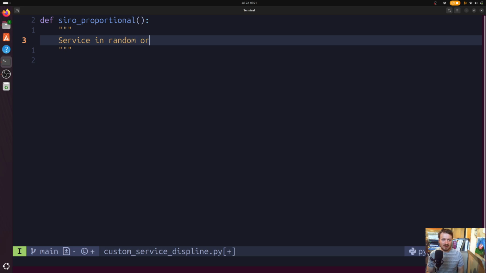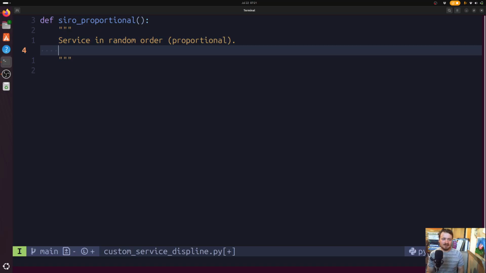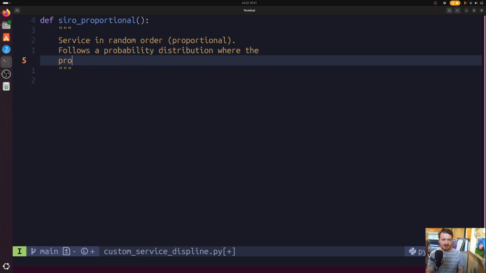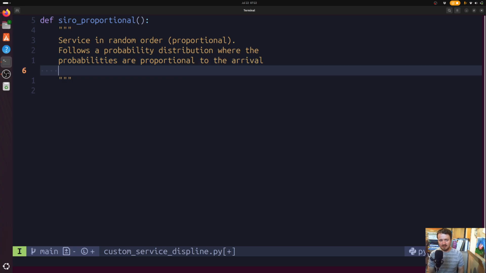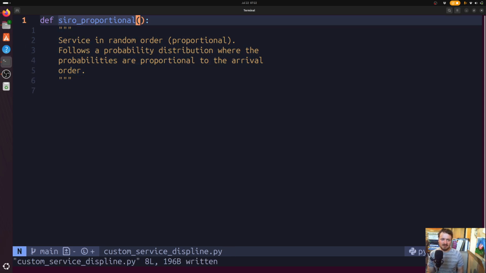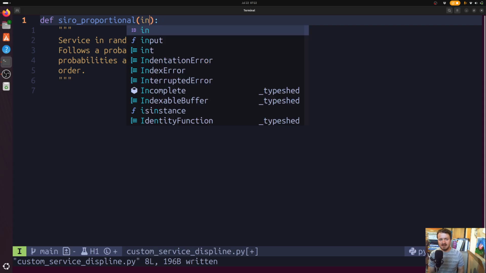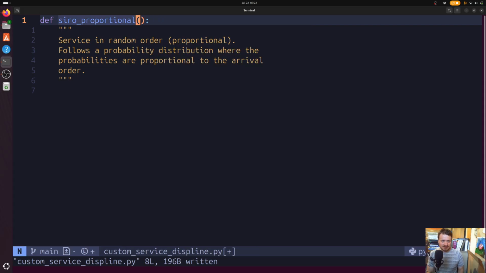Service in random order is the first part, but proportional, meaning it follows a probability distribution where the probabilities are proportional to the arrival order. You could call it other things. I'm not exactly sure why the documentation chose this name, if it's already a standard term or if it's just what they decided. For what we need out of this function with Q, it needs to have some criterion.